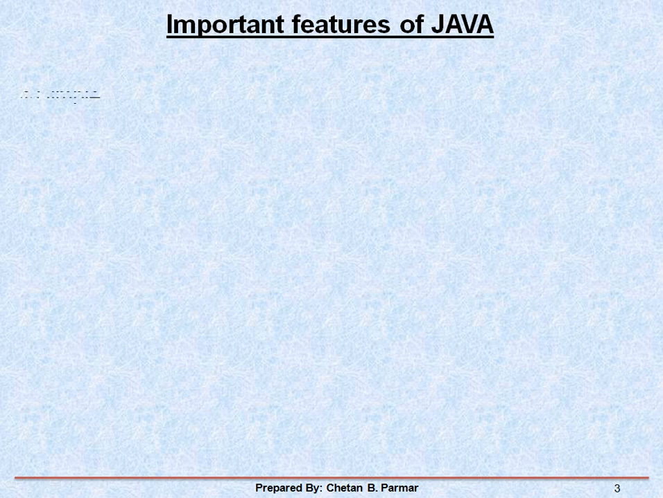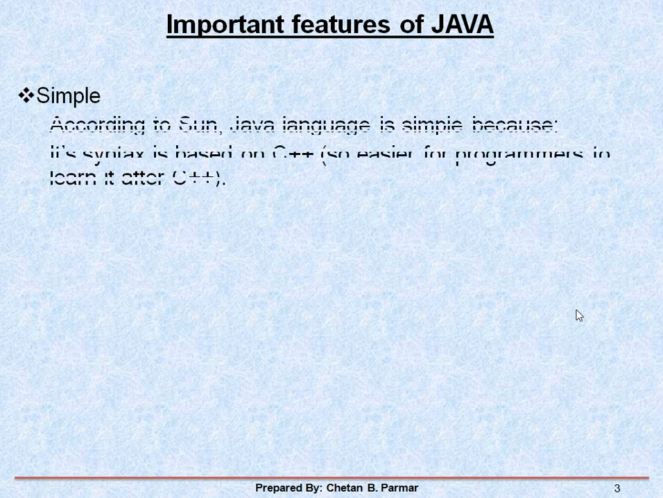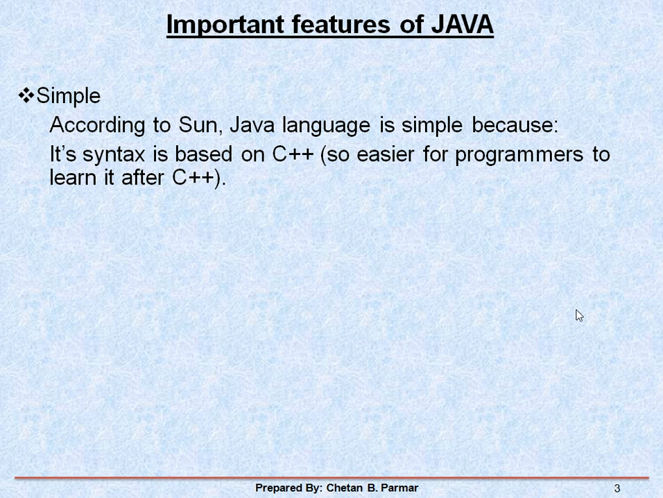See, the first feature is simple. According to Sun, the Java language is simple because its syntax is based on the C++ programming language. That means if you are familiar with or expert in the C++ programming language, then Java is very simple for you.